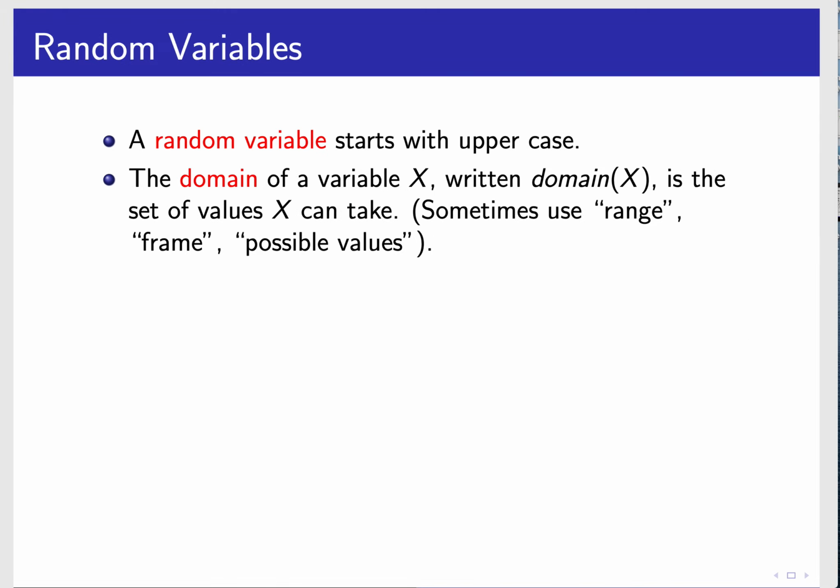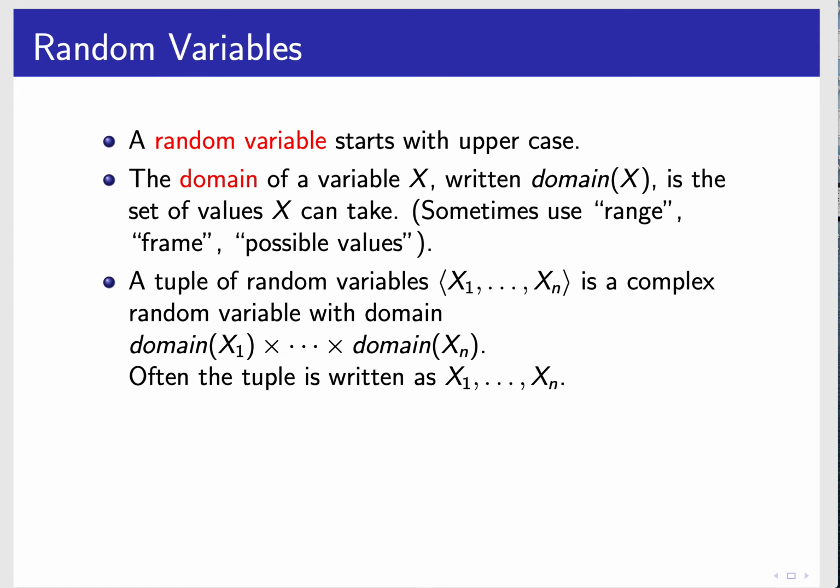For the syntax, we're going to talk about random variables, and it's essentially the same as what we used in constraint satisfaction problems. Syntactically, we're going to start them with an uppercase letter, and we use the term domain for the set of values that X can take. Sometimes people use the term range, frame, or possible values. There are lots of terms that people use for the domain of a random variable. We're going to use the word domain.